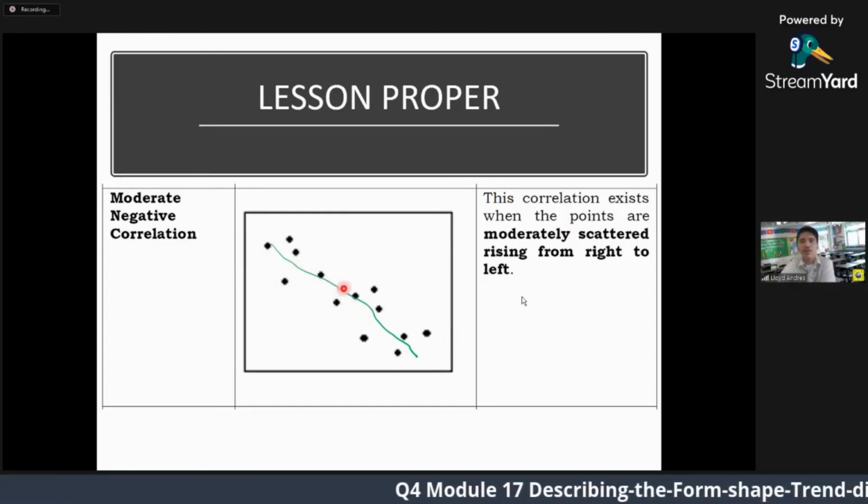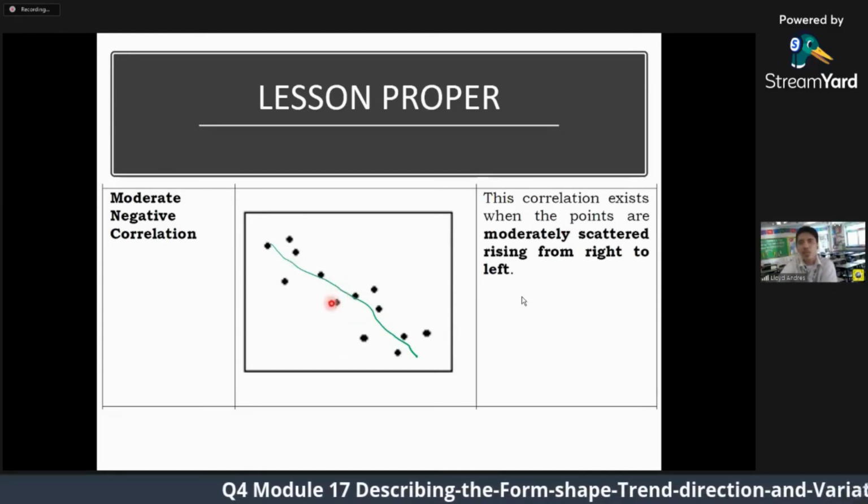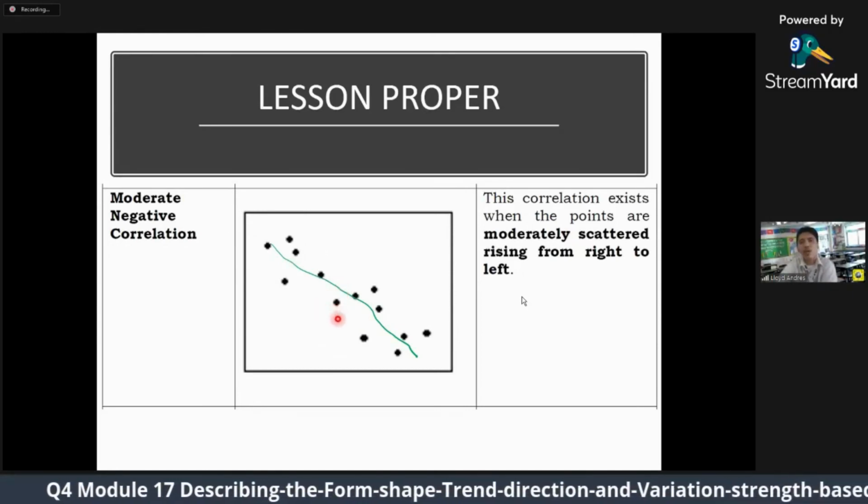So, therefore, moderate negative. It is the same if it is positive, which we call moderate positive correlation.